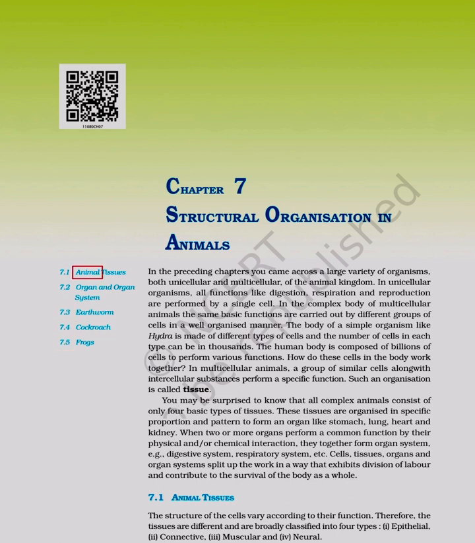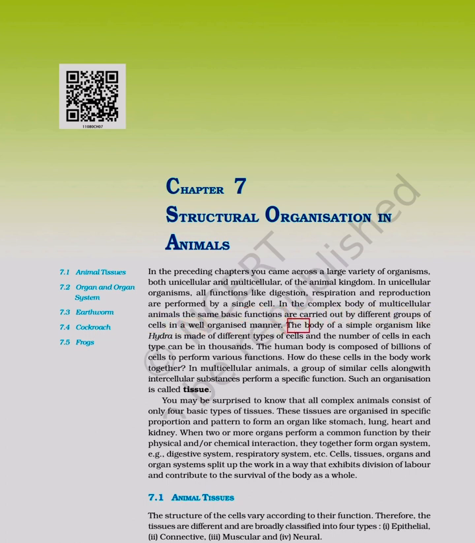7.3 7.4 7.5 Animal Tissues, Organ and Organ System, Earthworm, Cockroach, Frogs. Chapter 7: Structural Organization in Animals. In the preceding chapters you came across a large variety of organisms, both unicellular and multicellular, of the animal kingdom. In unicellular organisms, all functions like digestion, respiration and reproduction are performed by a single cell. In the complex body of multicellular animals the same basic functions are carried out by different groups of cells in